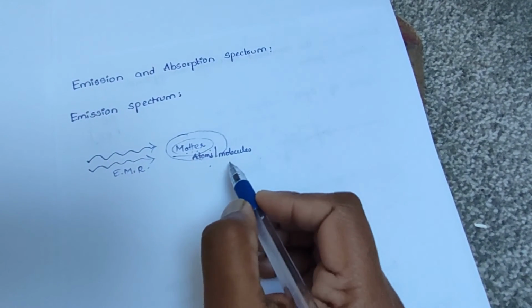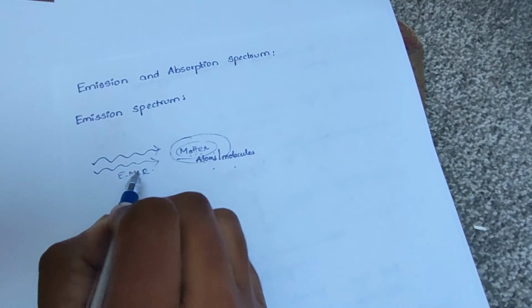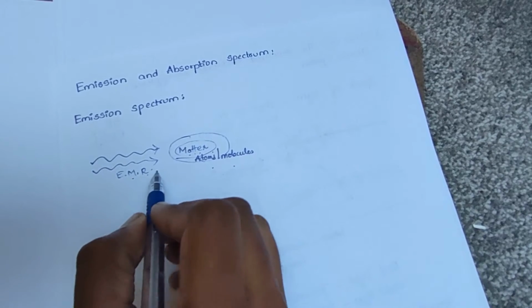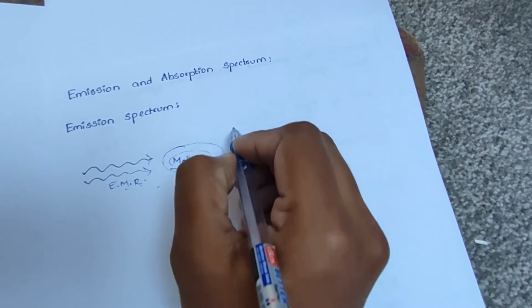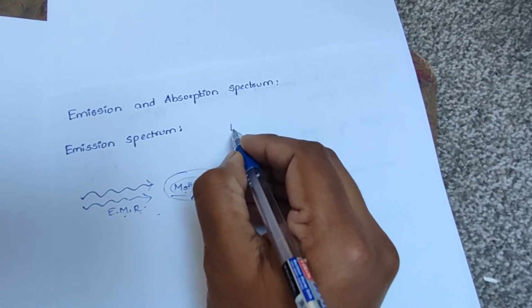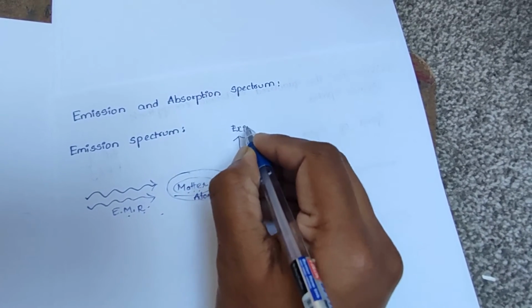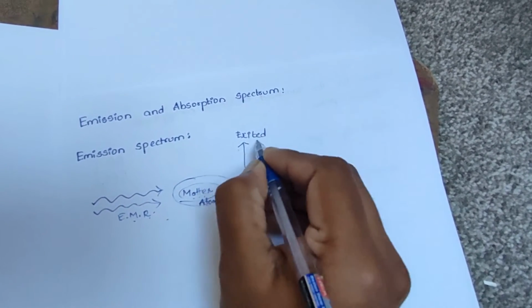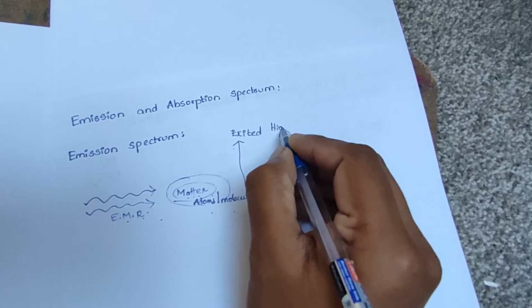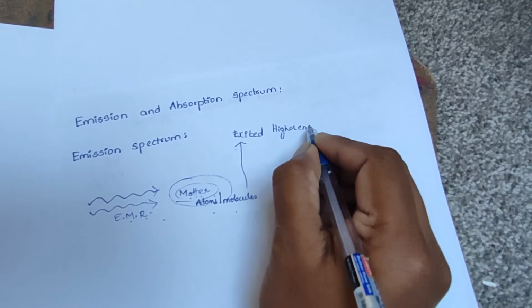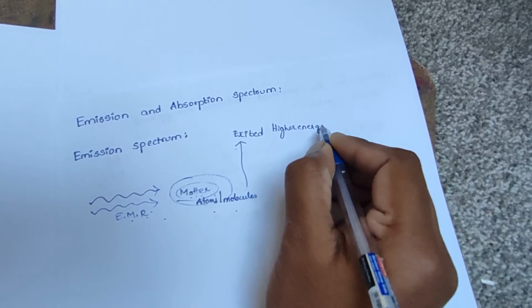So atoms or molecules absorb energy in electromagnetic radiation and then they get excited to higher energy state.